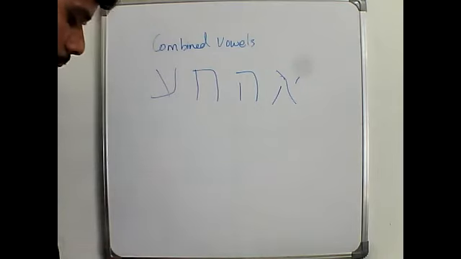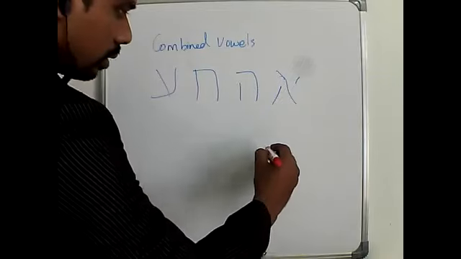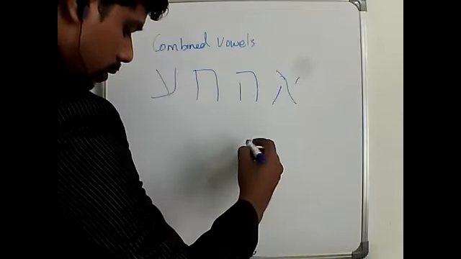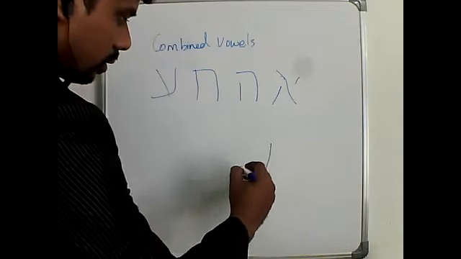And sometimes komets also come. When komets come, let me give an example.